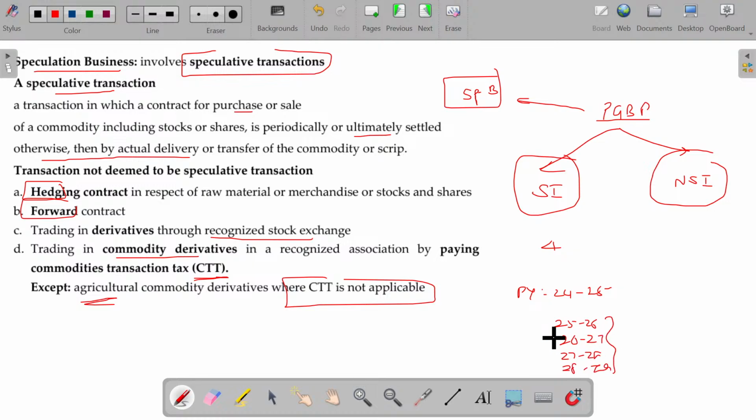Within these 4 years, you can adjust the loss, else you cannot claim the loss to be subtracted from your income in case of speculation business. In case of non-speculation business, you can carry forward for 8 years. Means the government doesn't motivate this kind of business. This one is quite okay. That's the logic. You have to understand whether the business is speculative or not. Clear?